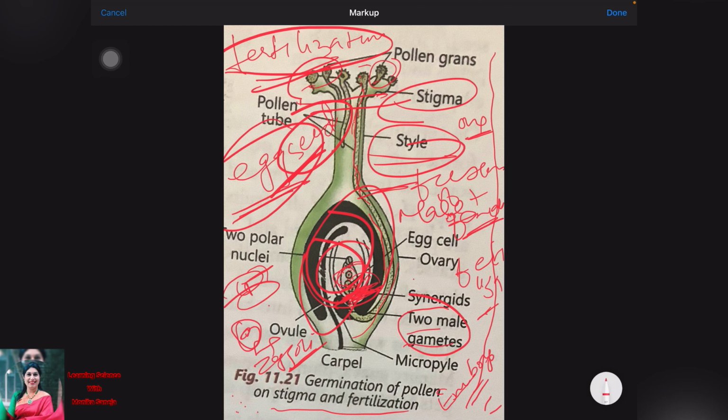And what is the function of the seed? The seed bears the embryo or the baby plant. It also stores the food for the baby plant, and from the seeds so many new plants are grown. Thank you beta ji. We have done up to the formation of fruit and seed.